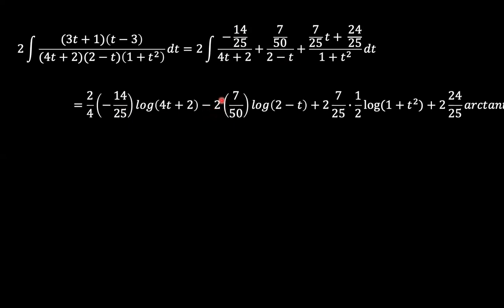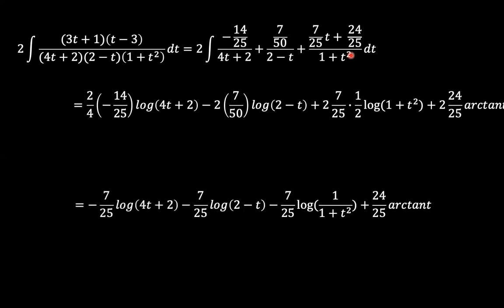So we have this 2 multiplied by 7 over 50 natural logarithm of 2 minus t plus 2, and then considering this, 7 over 25 times half, that half is to cater for the t squared, and times natural logarithm of 1 plus t squared. And then the last term here, this is a popular integration: 1 over 1 plus t squared, when you integrate that, is equal to arctangent of t.